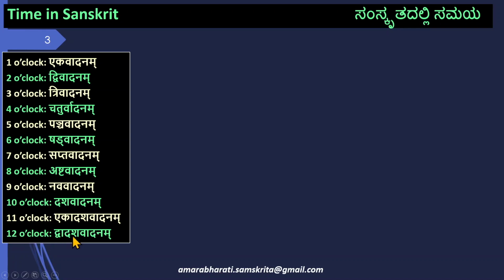And 12 o'clock is Dvadashavadanam. So you have to add the word Vadanam to all the numbers as shown here.